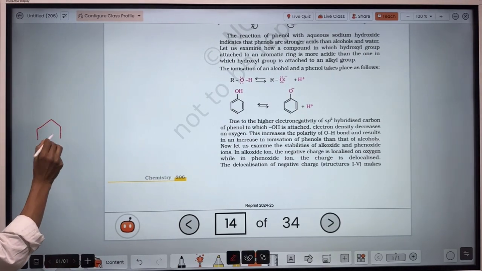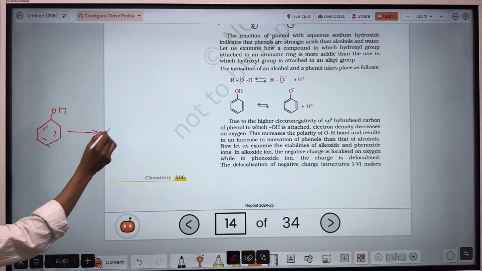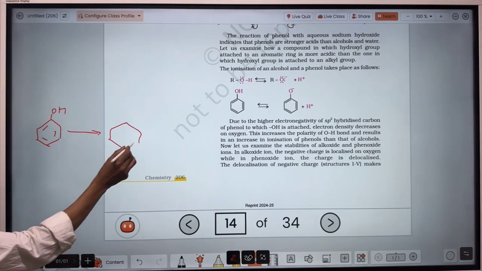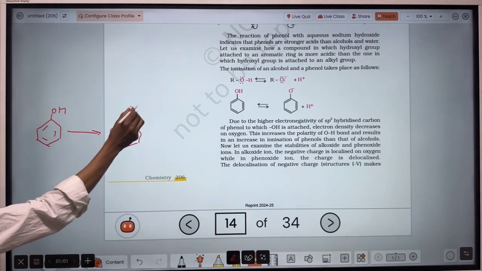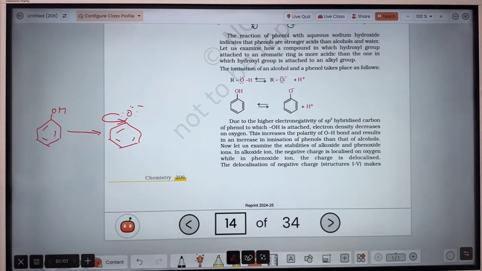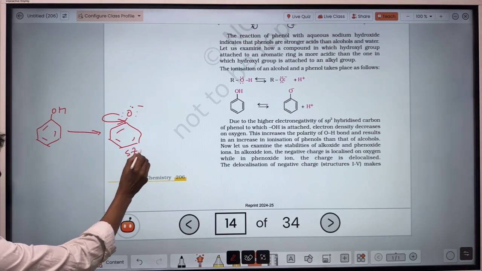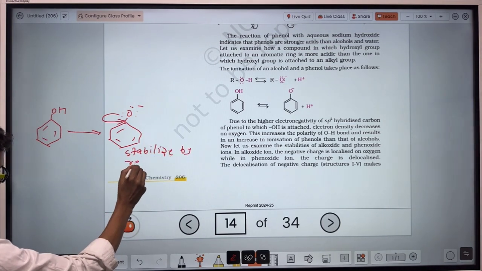Phenol is here. When H plus releases from there, there will be formation of phenoxide ion, with the O minus ion here, and this electron will go inside the benzene. That electron present on the oxygen will get delocalized, so it will be stabilized by resonance.